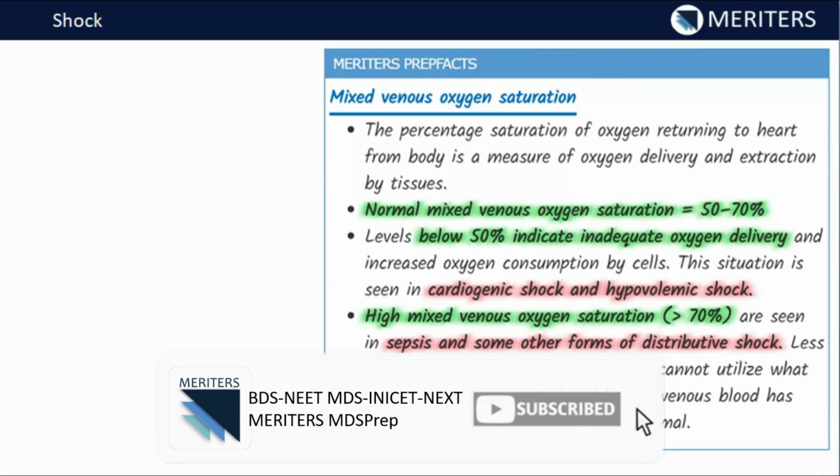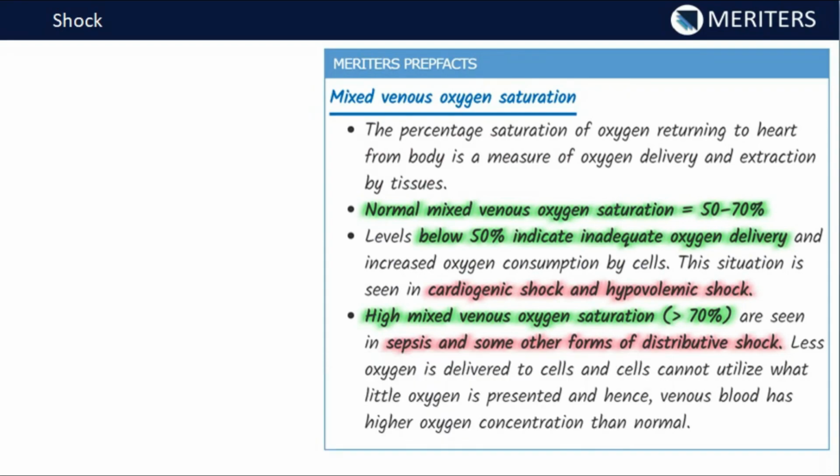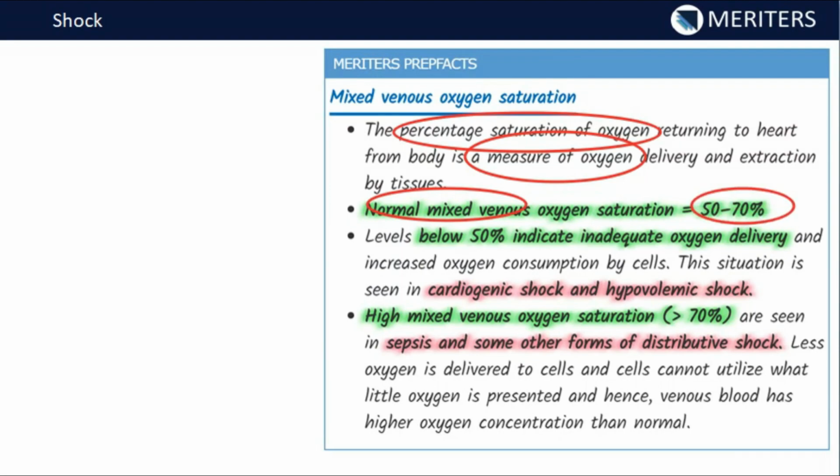So suppose from the left heart it was 100% saturation, and when it comes back to the right chamber of the heart, then it will be 50 to 70% normally. So that percentage saturation of oxygen returning back to the heart from the body is a measure of oxygen delivery and extraction by tissue. Now what is the normal mixed venous oxygen saturation? Generally it is between 50 to 70%.